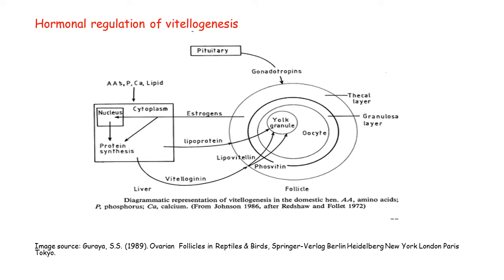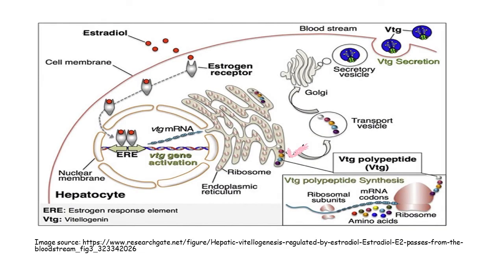They will act on the hepatocyte nucleus. Vitellogenin is produced that will enter via blood circulation in the developing oocyte, where it is cleaved into lipovitellin and phosvitin. After that, the arrangement will be in the crystalline lattice, in which two molecules of phosvitin are associated with one molecule of lipovitellin. This image will further clarify the process.